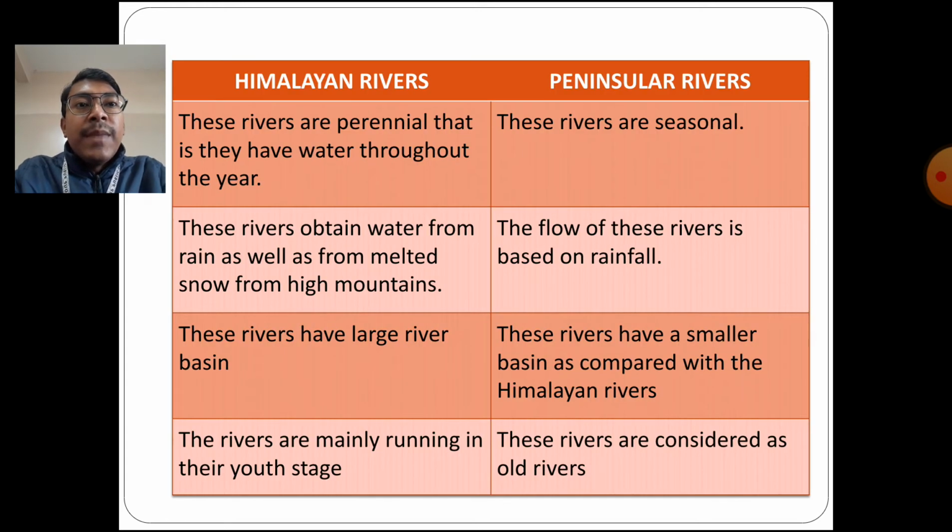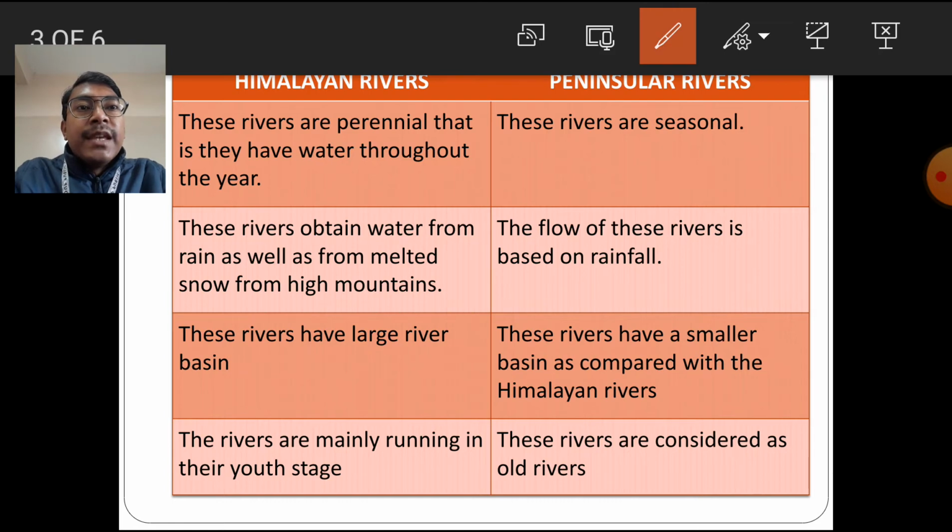Himalayan rivers are perennial rivers. That means they have water supply throughout the year. There is a continuous flow of water in the Himalayan rivers throughout the year. Whereas the peninsular rivers are seasonal rivers. Only during the rainy season does the flow of water increase in the peninsular rivers.